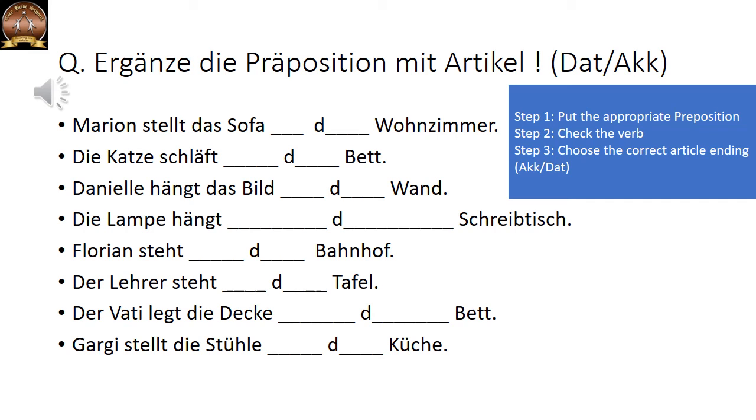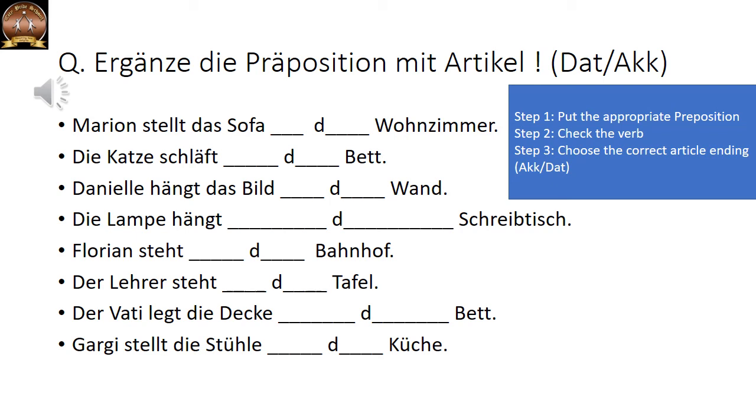Then check the verb hängen. Now hängen can be both moving as well as stationary. It depends on the meaning of the sentence. Is the picture already there on the wall? Is someone still hanging it? Someone is still hanging it, so it is change in position. So you have to put accusative. Wand is feminine, so the remains the in accusative. So you are going to put the an die Wand.